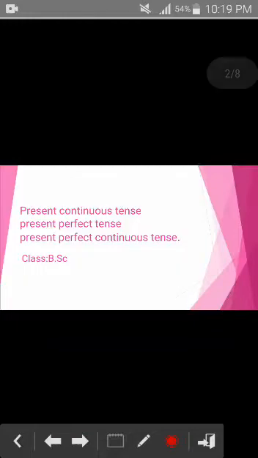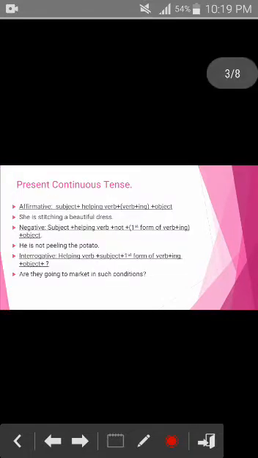Bismillahirrahmanirrahim. Today we will do present continuous tense, present perfect tense and present perfect continuous tense, right? We will start with the present continuous tense. You can see the formulas written for the construction of sentence structure of present continuous tense.